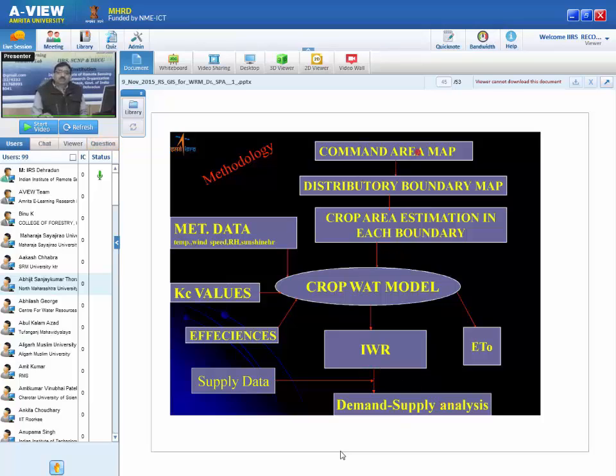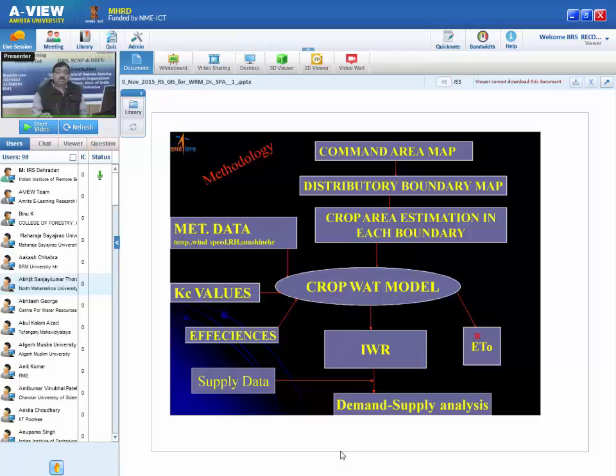How do we do it? We map the command area, the distributary boundary map we get from the field, and the crop area estimation based on the distributary we get from satellite data. Of course, we have to overlay the distributary with the crop area, which is a GIS operation. Then from meteorological data we get the reference evapotranspiration. There are different techniques. You can use the Penman-Monteith equation or the Penman equation. If you have only temperature data, there are other methods like the Thornthwaite method. If you have more information, then the Blaney-Criddle method.